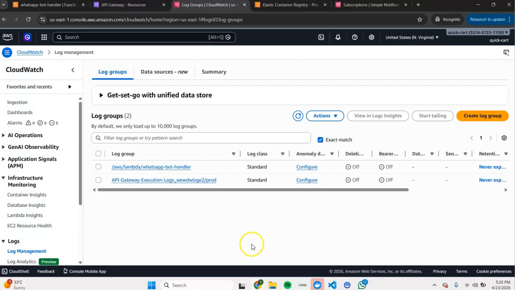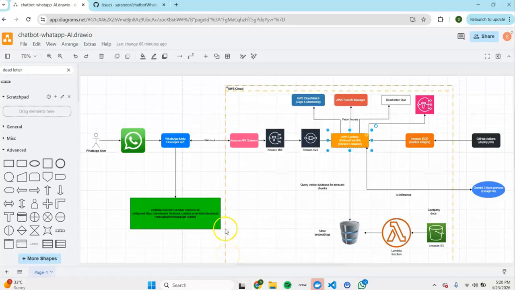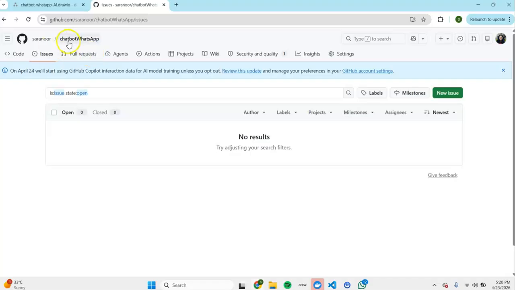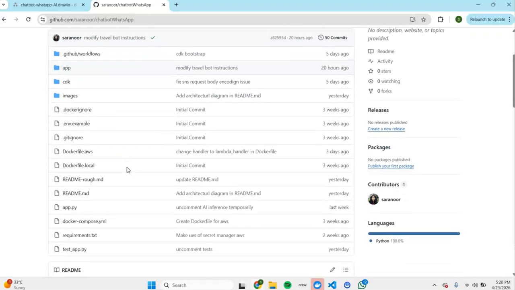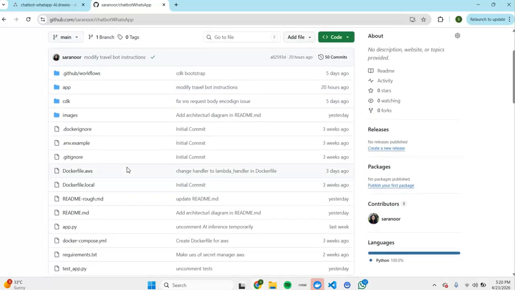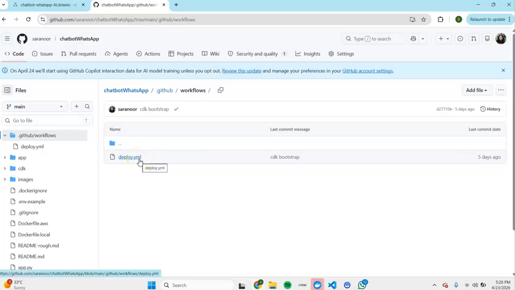The deployment aspect of this project is done through GitHub Actions. So we have the code available in this repository, and we have a workflow defined in deploy.yaml. That workflow is run through GitHub Actions.